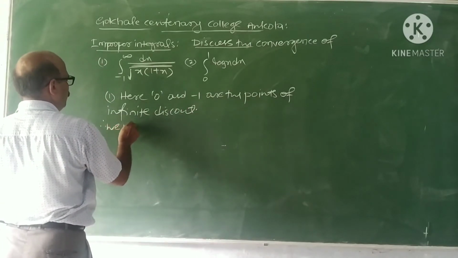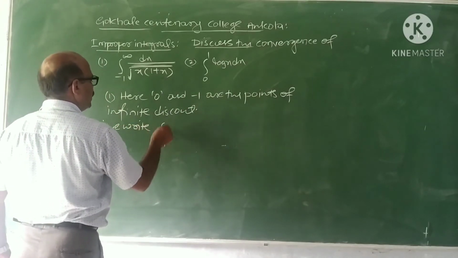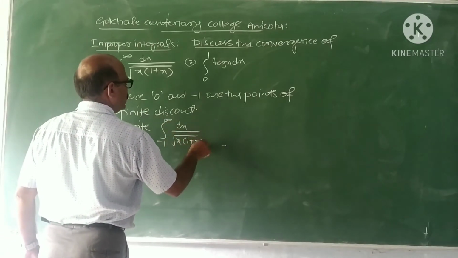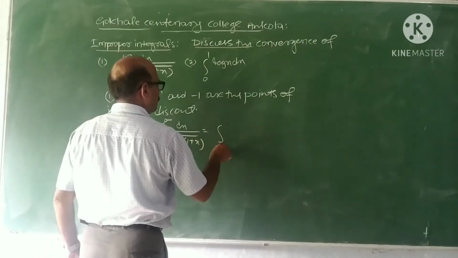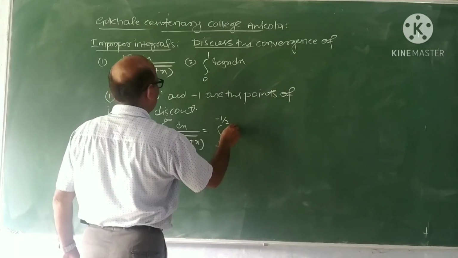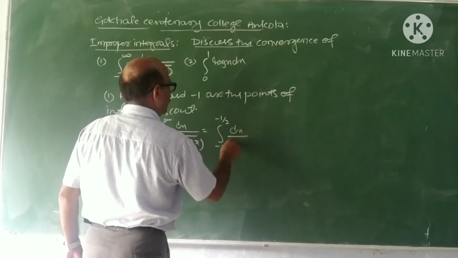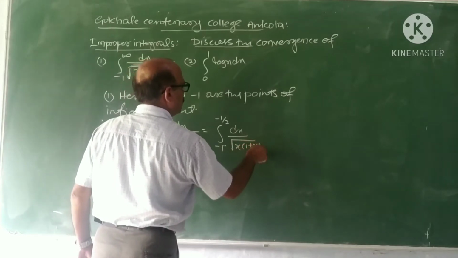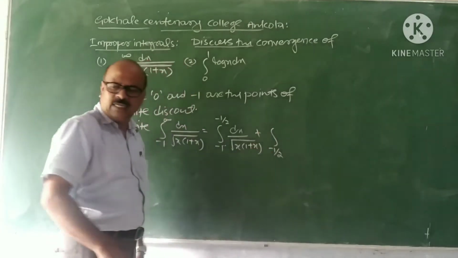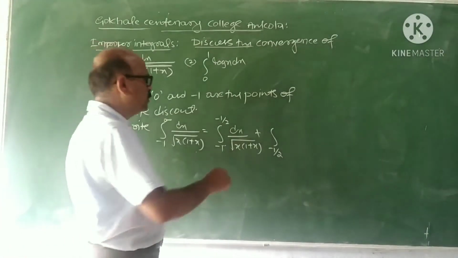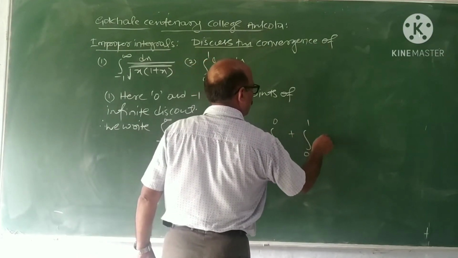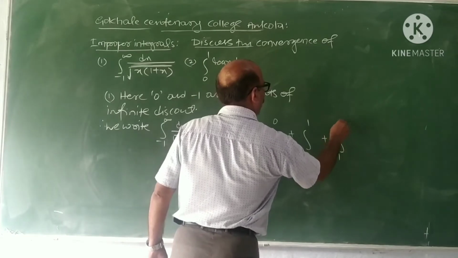Therefore we write the integral from minus 1 to infinity of dx by root x into 1 plus x as the integral from minus 1 to minus half of dx by square root of x into 1 plus x, plus minus half to 0, plus 0 to 1, plus 1 to infinity.